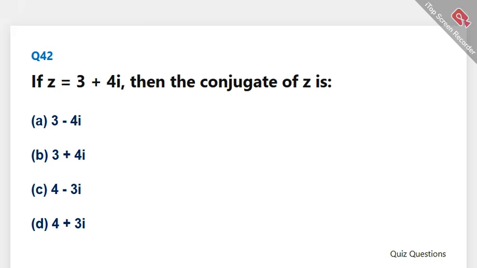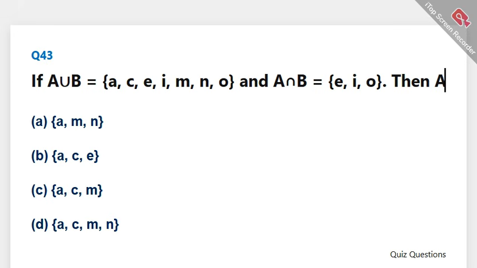If z equals 3 plus 4i, then the conjugate of z is. The correct answer is A. 3, 4i. If A union B equals A, C, E, I, M, N, O and A intersection B equals E, I, O, then A minus B is. The correct answer is D. A, C, M, N.